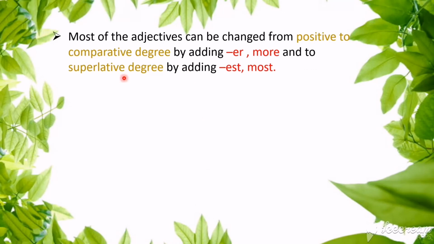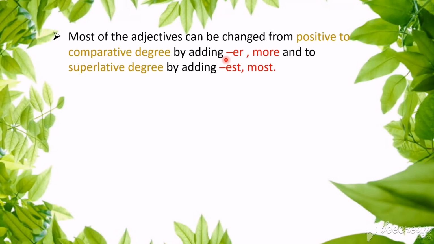Now, most of the adjectives can be changed from positive to comparative degree by adding er or more. You can understand this when we look into the example. If a particular adjective is used in a sentence, when we use that adjective to compare 2 things, we can add er at the end of that word.